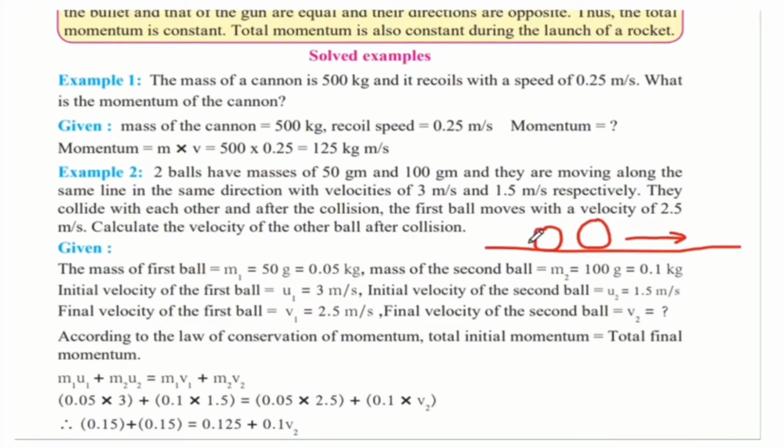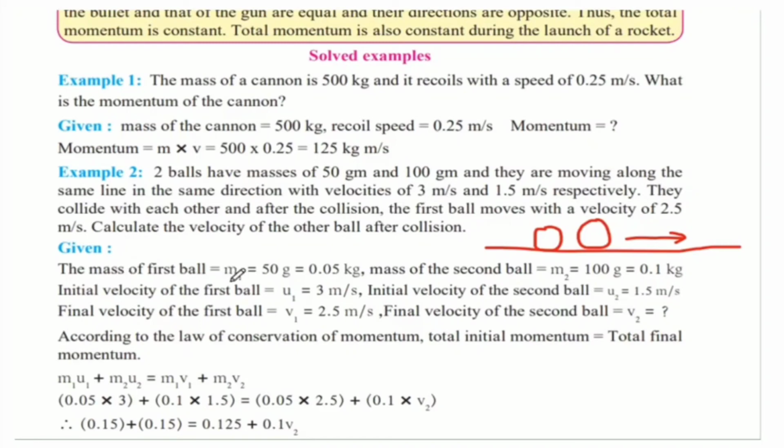Because the first ball is faster, at 3 meter per second, it collides with the second ball and after the collision its velocity decreases. It now becomes 2.5 meter per second and they are asking us to calculate the velocity of the second ball after collision. So let's put down whatever is given to us in the example and then get the answer.